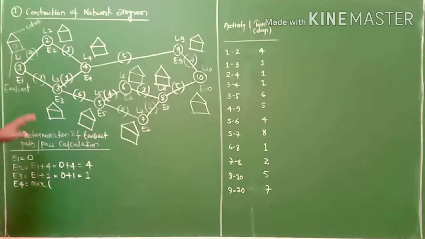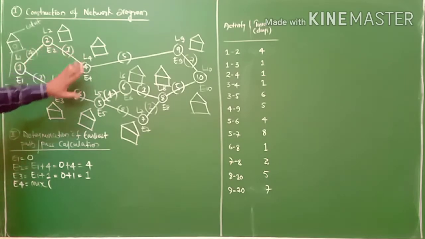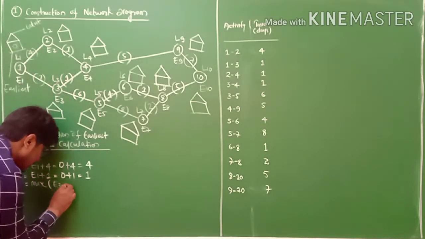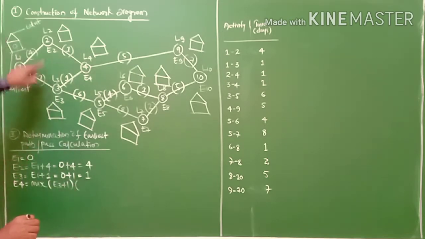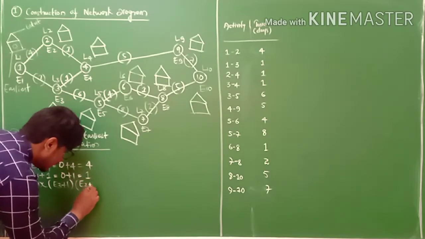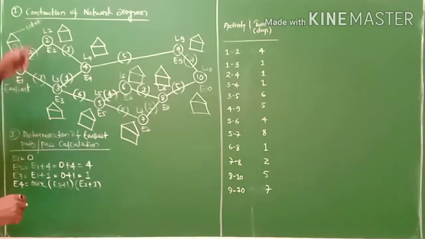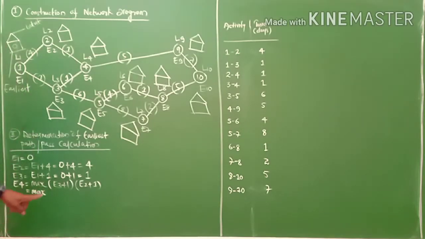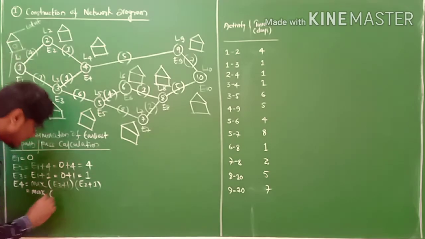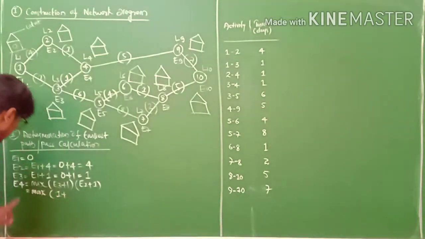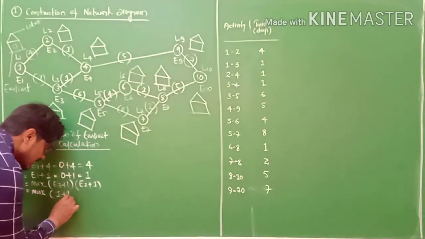This is nothing but merging activities. Fine. Now E4, two activities are connecting. This is 3 and this is 2. So the first one is E3 plus 1, and the next one is E2 plus 1. Fine. Now further simplification. So max equals to E3 plus 1, E2 plus 1. What is E3? E3 is 1. 1 plus 1.